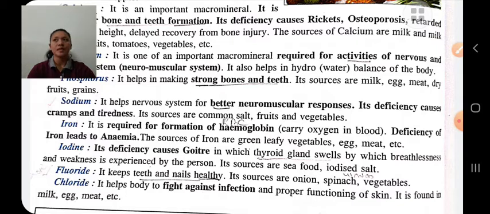Vitamins and minerals are micro nutrients which are required in small quantity, but they are very essential for proper functioning of our organs. Minerals are supplied in the form of salt by various food items.